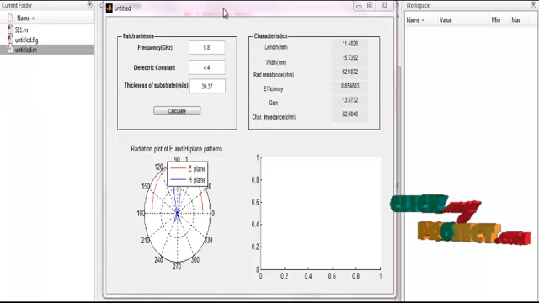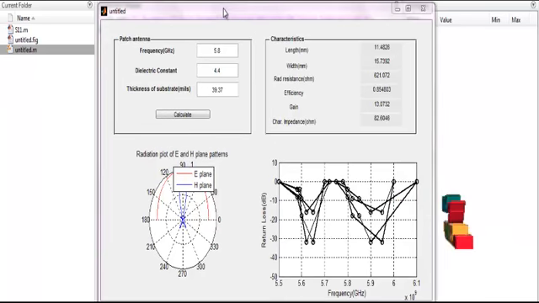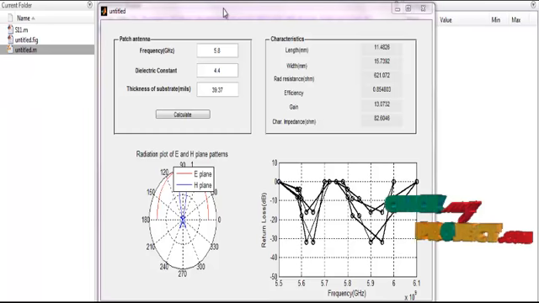Finally, we calculate the return loss of the patch antenna. The return loss is from 5.5 up to 6.1 GHz, so we achieve the dual band frequency. These are the different types of dual band return loss we achieve. The return loss is S11.